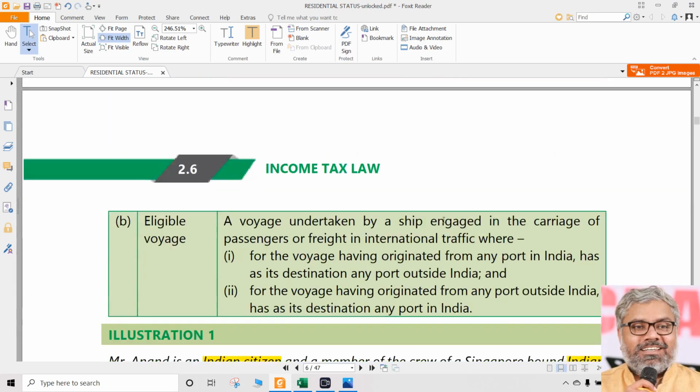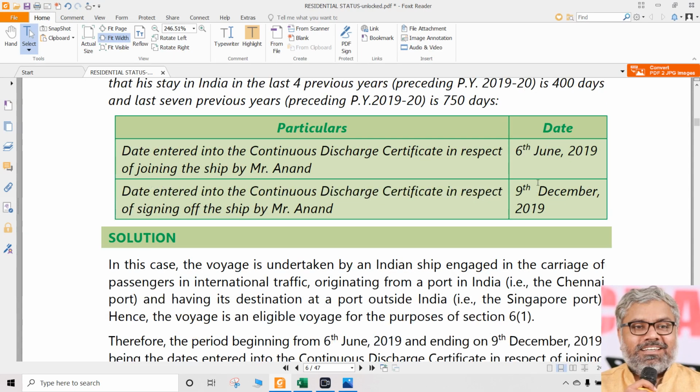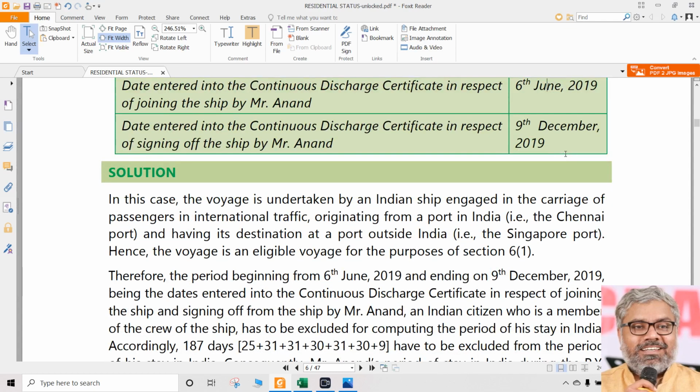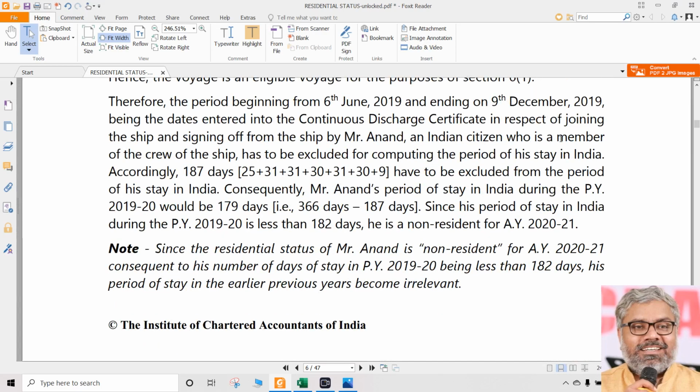That is the period. So means what? From April to 6th June, actually 5th June, he is in India. From 10th December onwards also, again he is in India. Between 6th June and 9th December, he is not in India. So now we have to calculate very carefully how many days he was in the ship and how many days he is not in the ship, means he is in India. That can be calculated very easily.